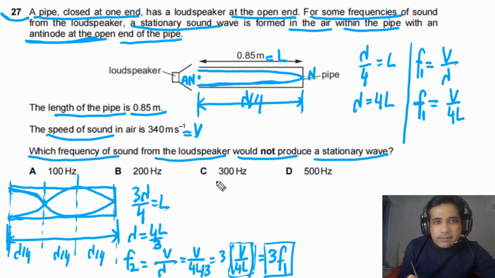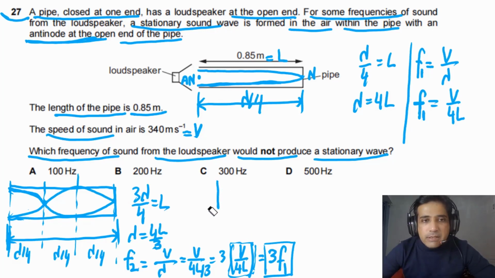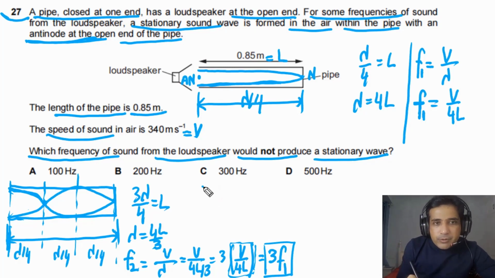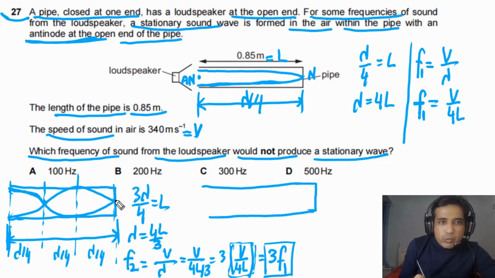Now if we sketch the next possible harmonic, the next stationary wave inside this pipe, then we can see the pattern of what's going on. This is our pipe, let me draw it a bit longer. Here we had 2 nodes, now we will have 3 nodes. One node here, one node here, so we will have 3 nodes now.